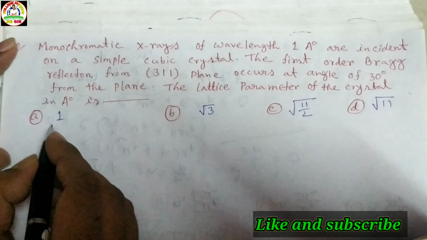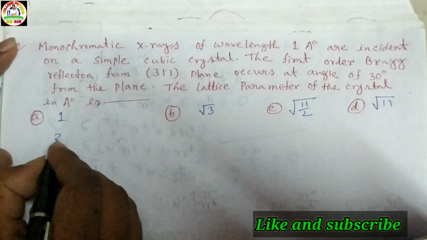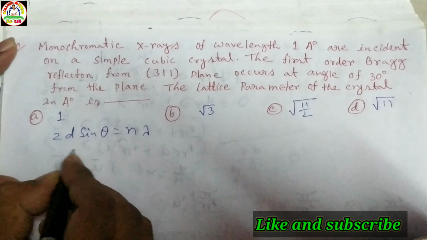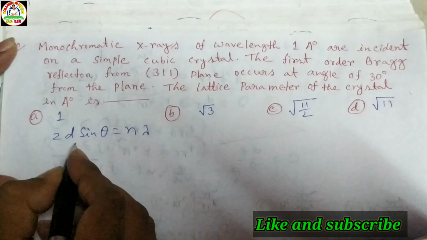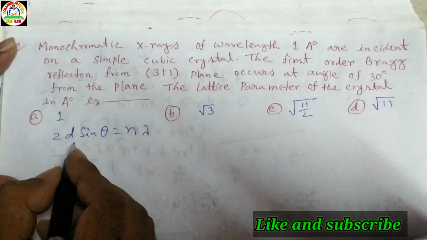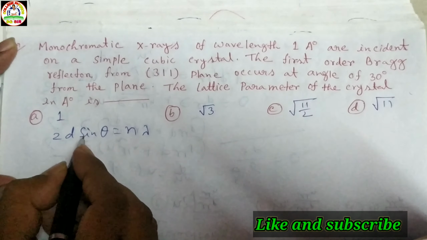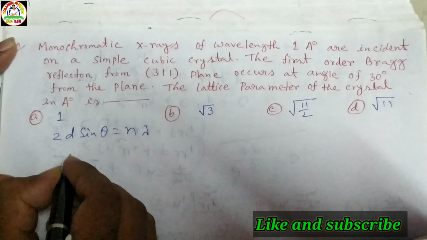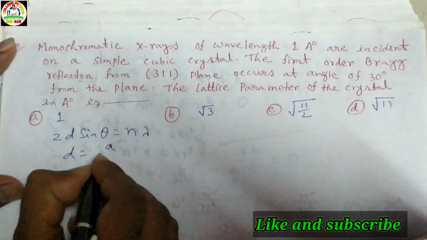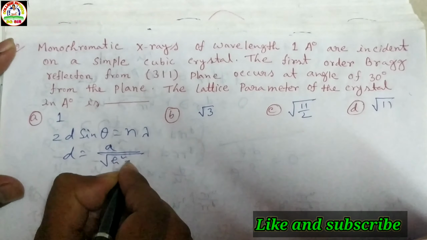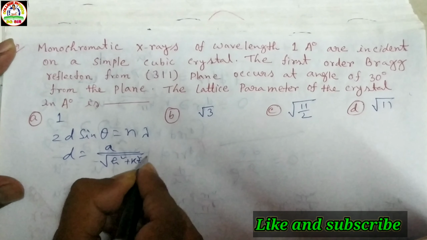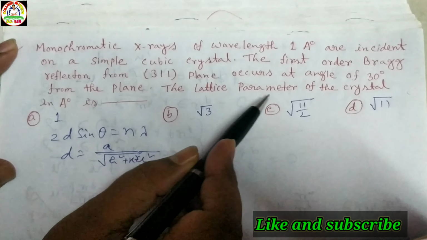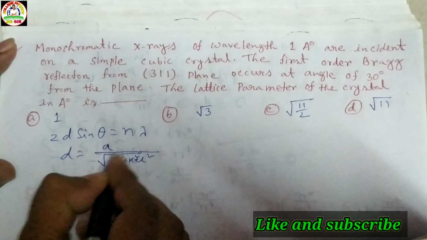So we know the expression of Bragg's law: 2d sin θ is equal to nλ, where d is the interplanar spacing defined for a cubic lattice of lattice constant a and Miller indices hkl, and we know d is equal to a divided by root of h² plus k² plus l². Now we calculate the lattice parameter, that means we calculate the value of a.